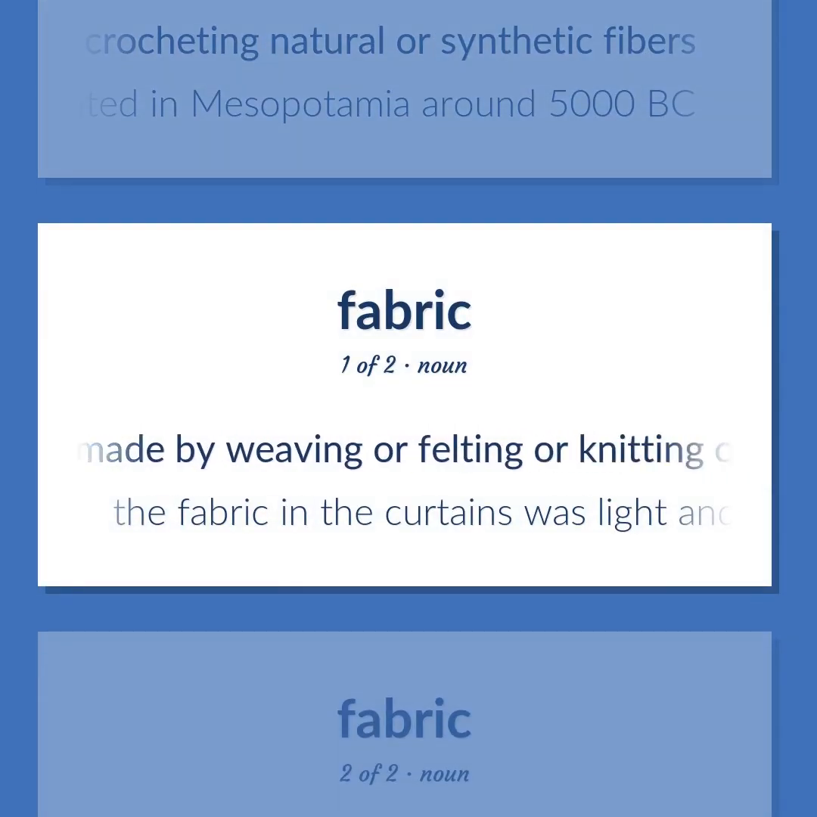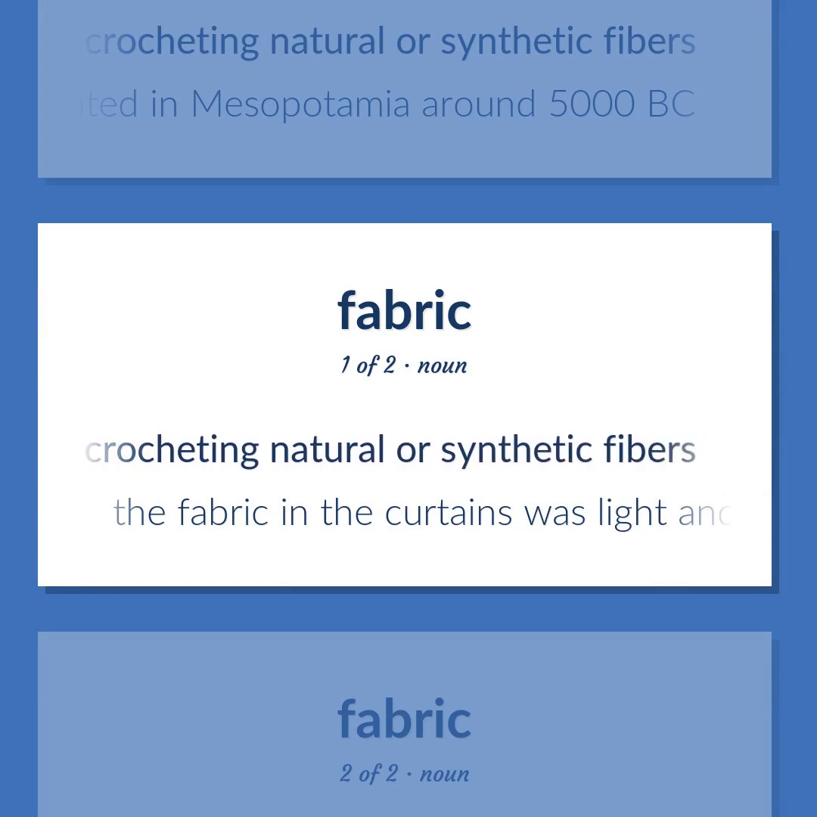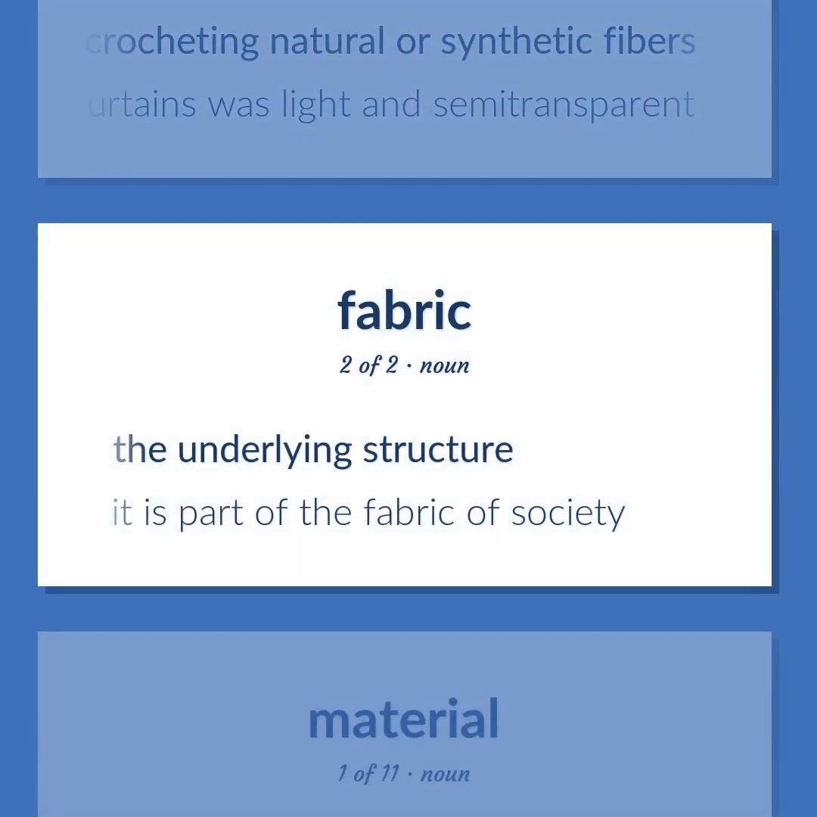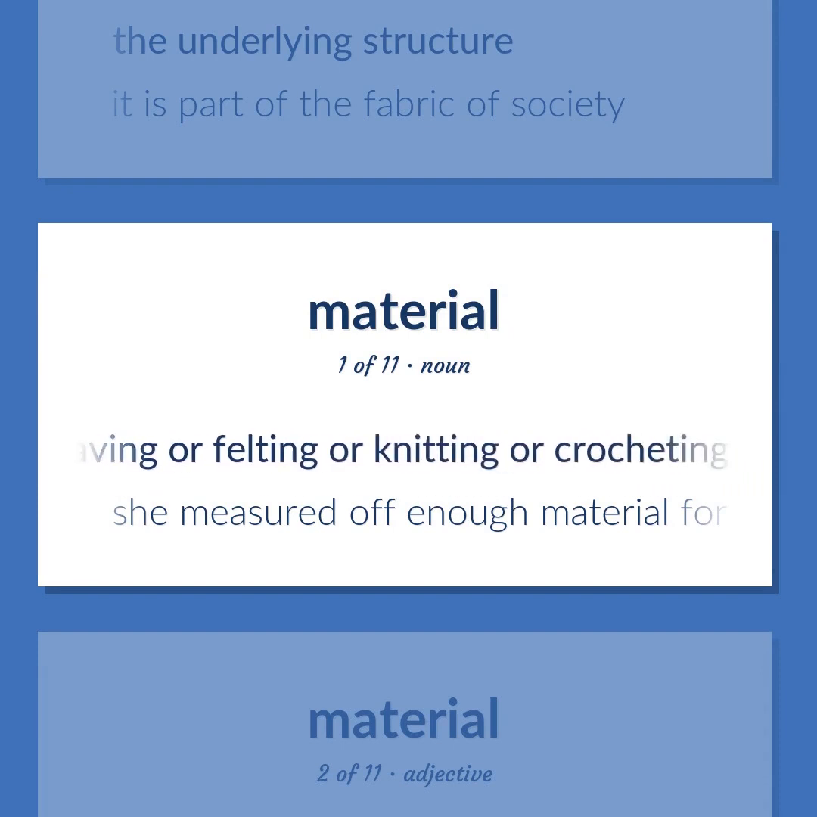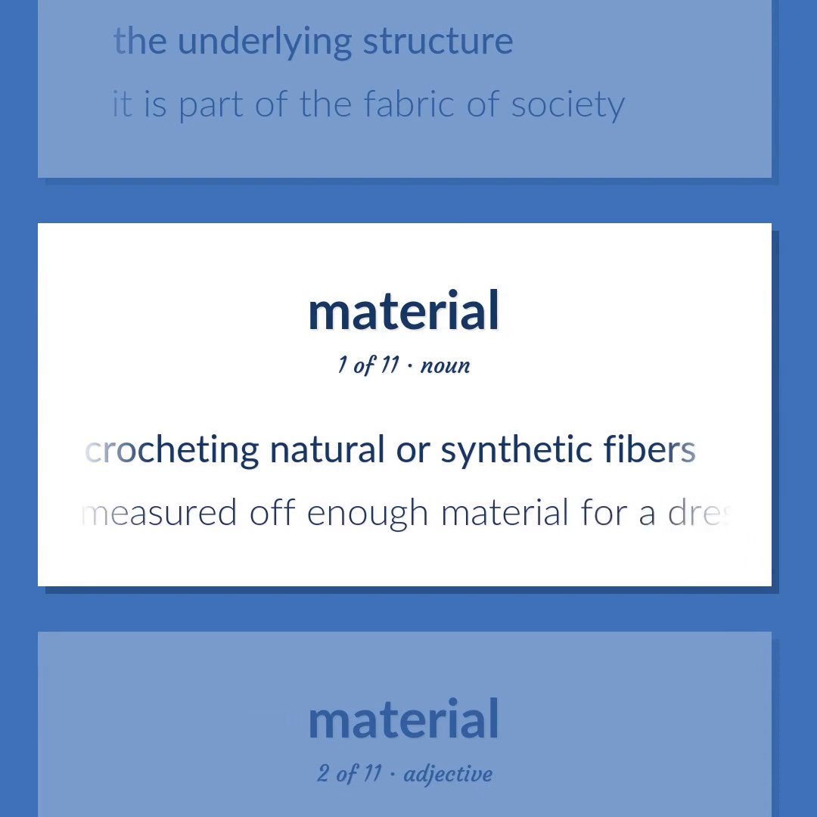Fabric: artifact made by weaving or felting or knitting or crocheting natural or synthetic fibers. The fabric in the curtains was light and semi-transparent. The underlying structure. It is part of the fabric of society. Material: artifact made by weaving or felting or knitting or crocheting natural or synthetic fibers. She measured off enough material for a dress.